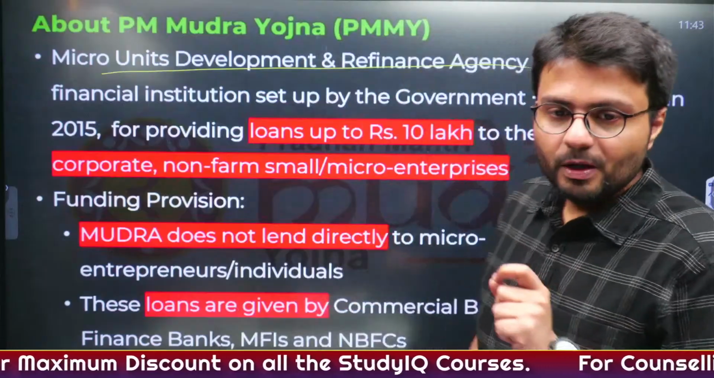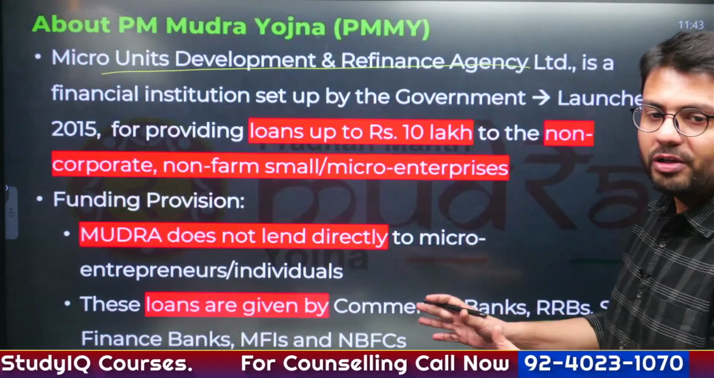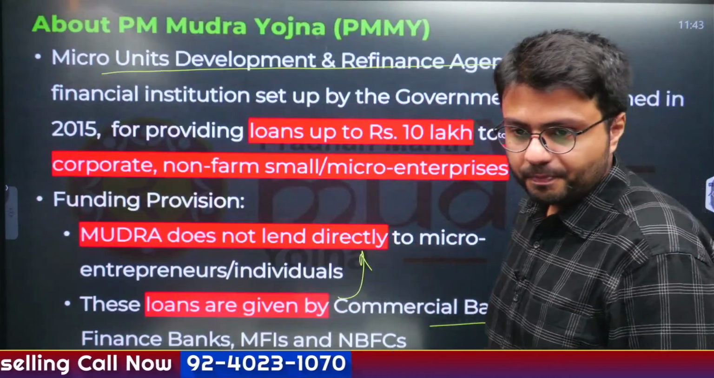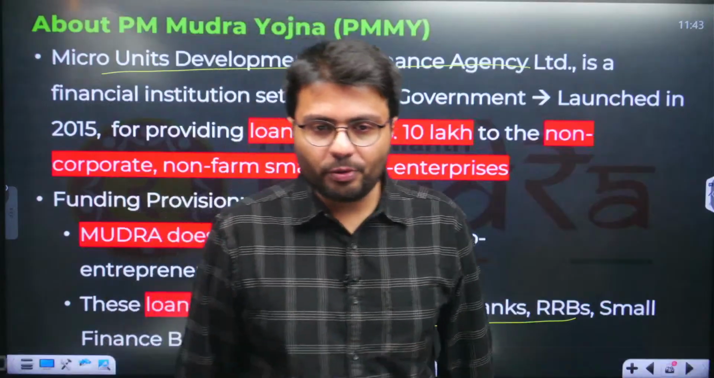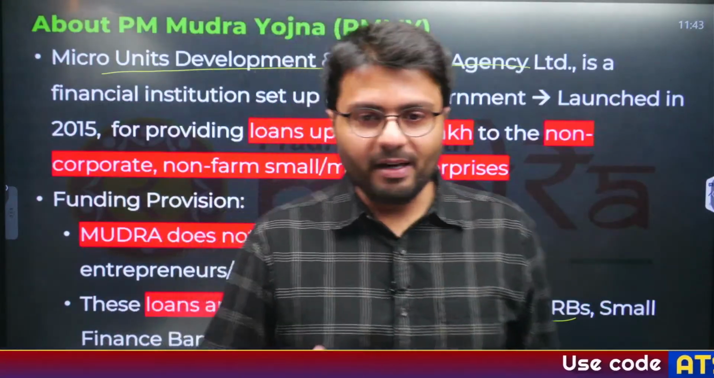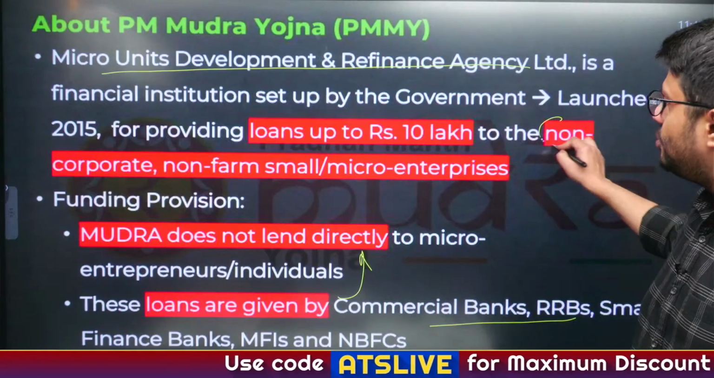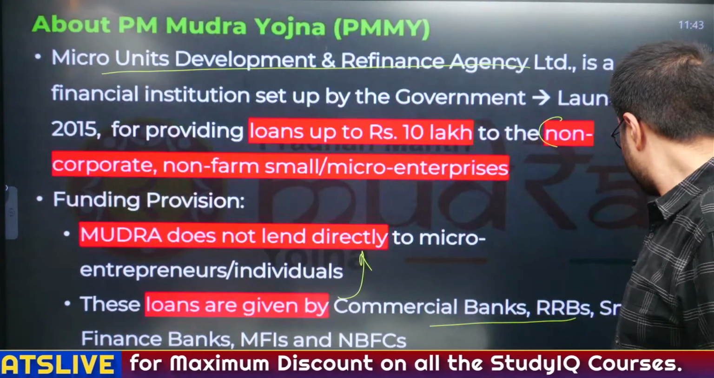Okay? So loans are given by commercial banks, RRBs or different financial institutions, and they get this funding from Mudra. Any business you can start, you will get this loan under Mudra up to 10 lakh rupees. But the business has to be a non-corporate business or a non-agricultural business.